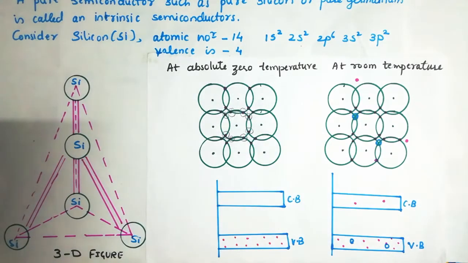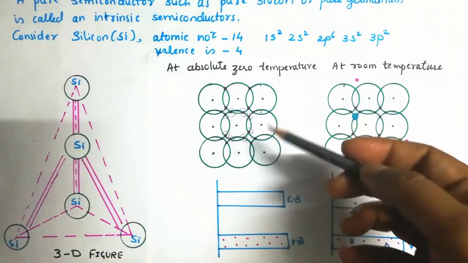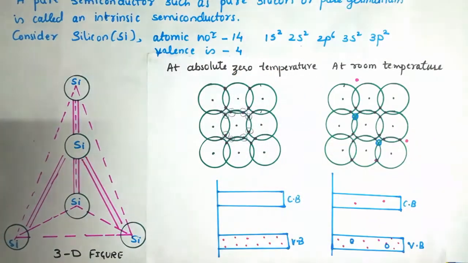As we have already studied in band theory, what is a semiconductor? Based on band theory, if you are going to explain a semiconductor, the valence band is completely filled and the conduction band is completely empty. So it happens at absolute zero temperature.